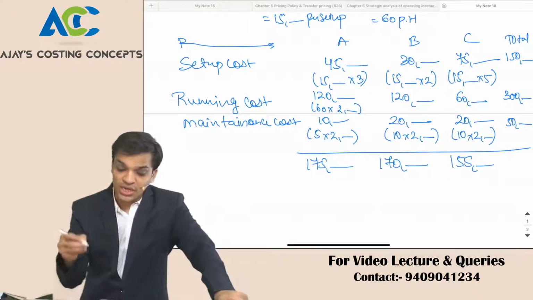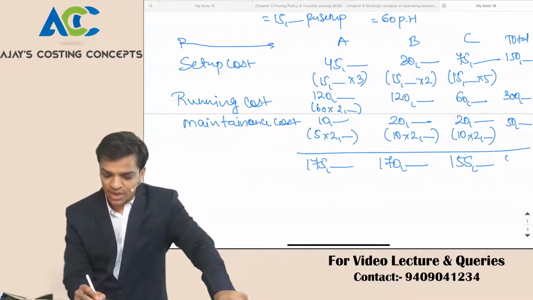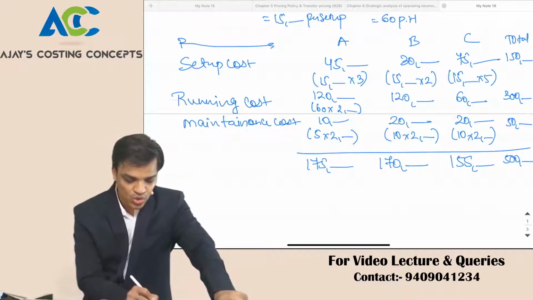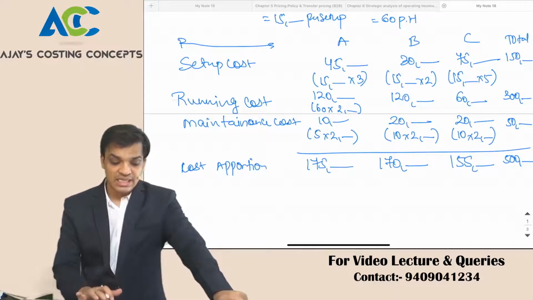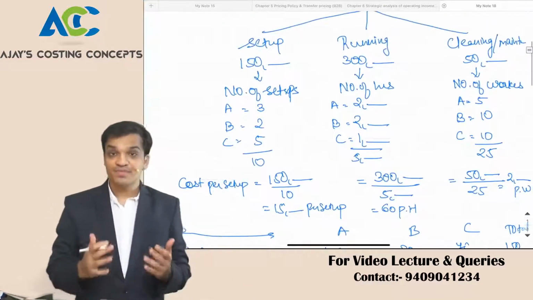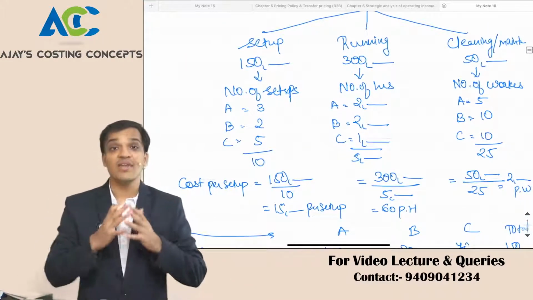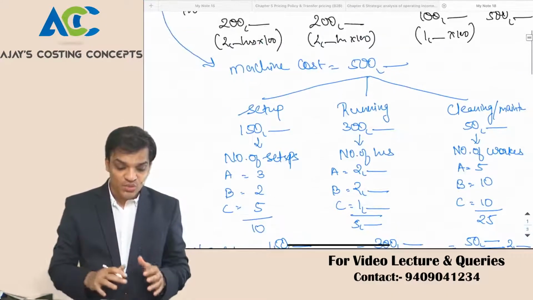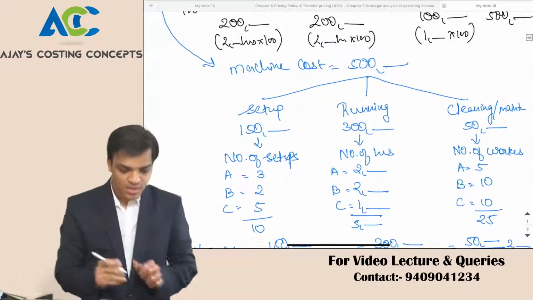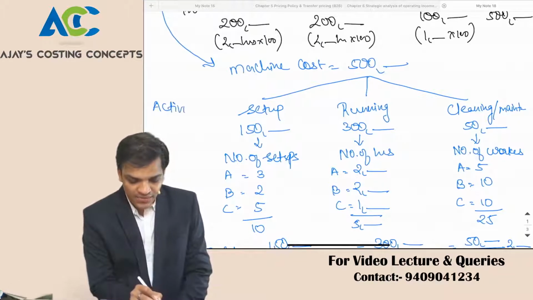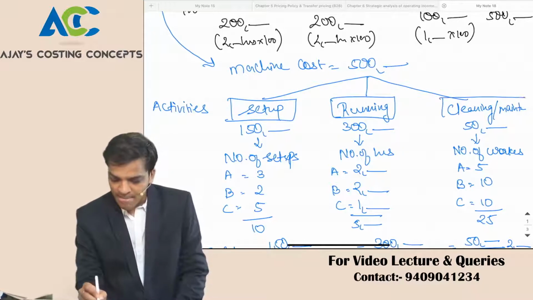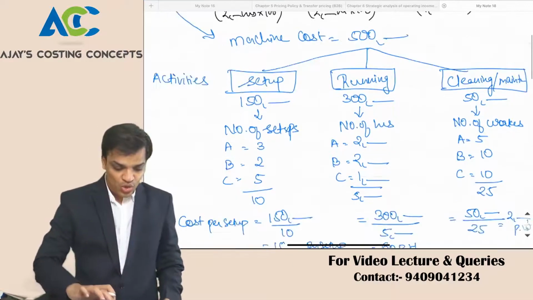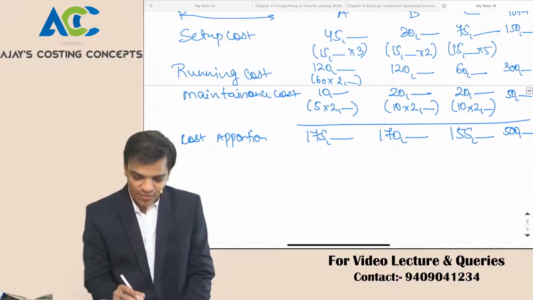And what is the total cost that we have incurred? See, it comes to 5 lakhs, right? So cost apportion. Now this is the analysis that we have done of machine cost, and then we came to know how this cost was incurred on the activities. These all are activities. Which activities? Setup, running, maintenance, right? So this is CA final that you are learning.